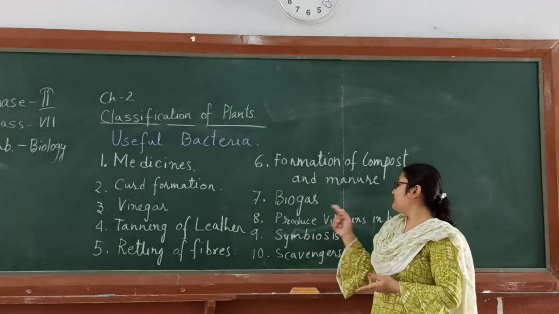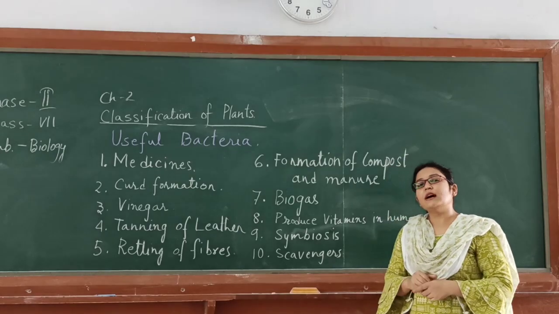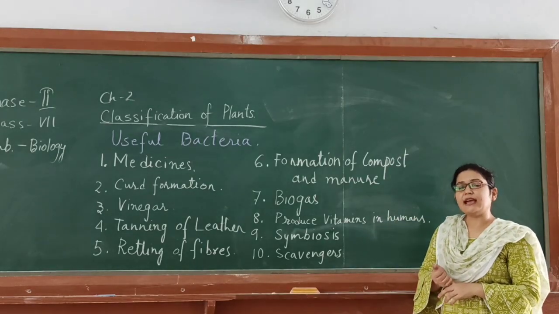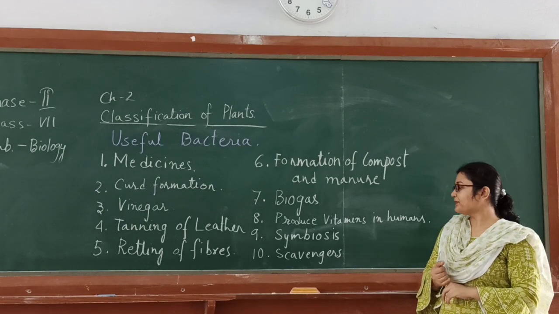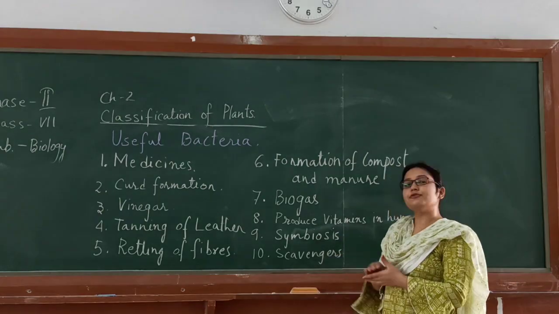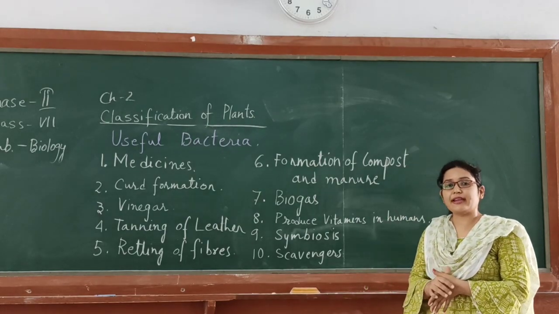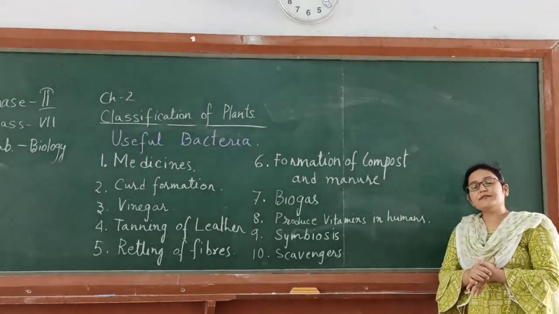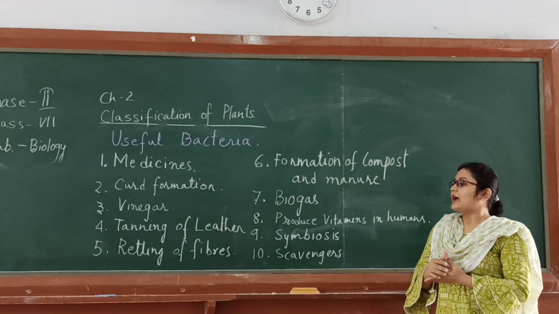Next, it produces vitamins in the human gut. There are many bacteria which live in the large intestine and they produce vitamin K which can be used by the human body. Next, a very important role of bacteria is in symbiosis. There is a bacteria called rhizobium which lives in the root nodules of leguminous plants like pea and beans.